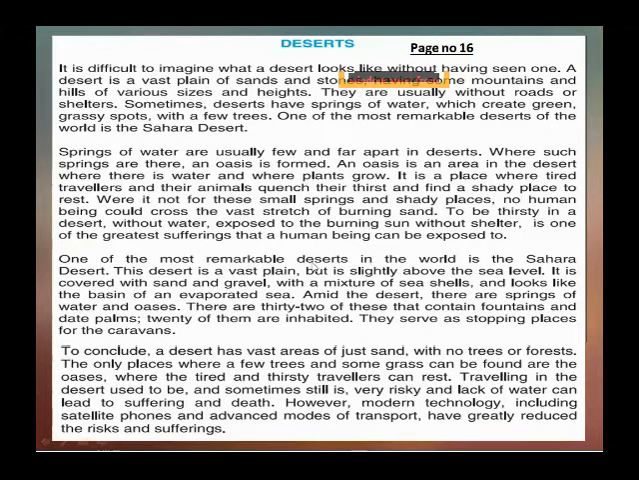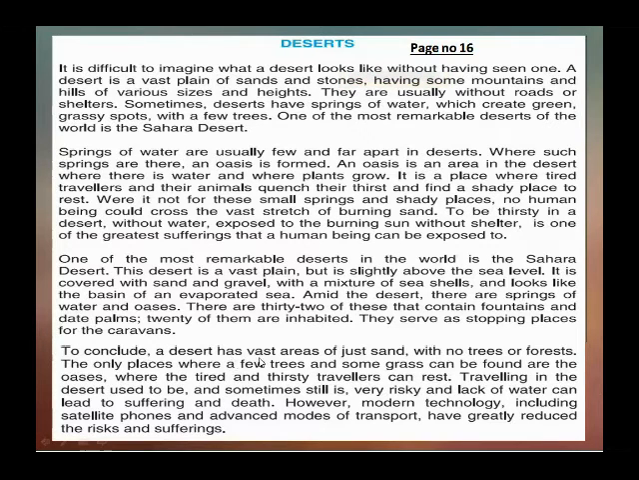One of the most remarkable deserts in the world is the Sahara Desert. This desert is a vast plain, but is slightly above sea level. It is covered with sand and gravel, with a mixture of seashells, and looks like the basin of an evaporated sea. Amid the desert, there are springs of water and oases. There are 32 of these that contain fountains and date palms. 20 of them are inhabited. They serve as stopping places for the caravans.